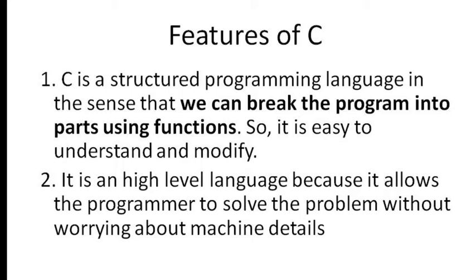C is machine independent or portable. Machine independent means what? A program written on any machine can also be executed on another machine. The program written for one machine can be transferred to another machine. So here we will not worry about the hardware details, hardware platforms, whatever they may be, 16-bit, 8-bit, 32-bit, 64-bit, or whether the machine is operating on various types of operating systems. No need to worry, okay?